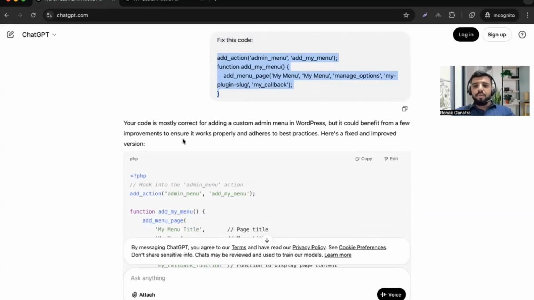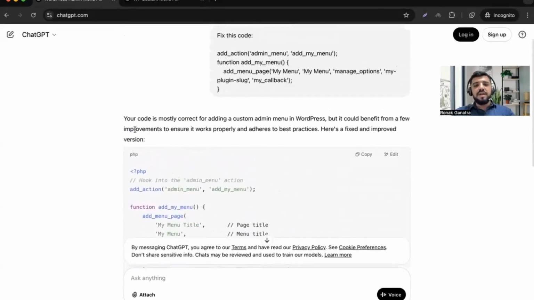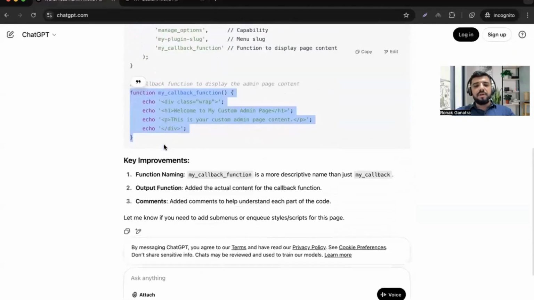It suggested some improvements, but it wasn't able to find the issue. In the improved version, the AI said this is the issue: the callback function was missing. Here it didn't mention that the callback function was missing. It didn't properly answer what the issue is. It just suggested the function and naming, but didn't add any details about why the issue occurred or what the issue was.